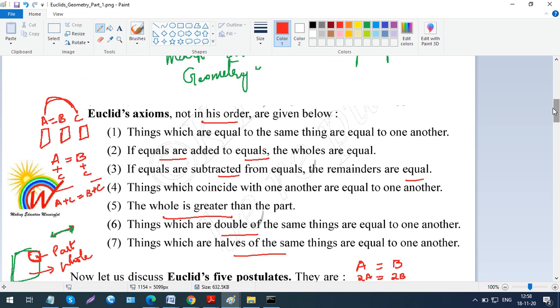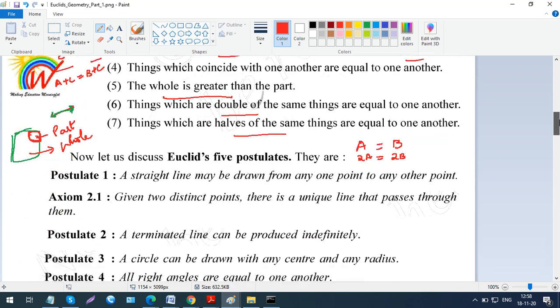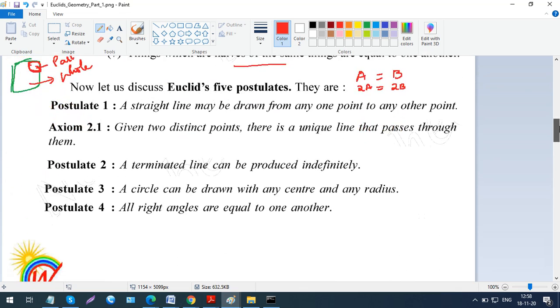These axioms are specific to the whole of math. It's not just applicable to geometry, it is applicable to the whole of math, not just to geometrical figures like a plane or a square or a rectangle or a cube. It is applicable to everything, like an algebraic equation or any kind of problem in maths.